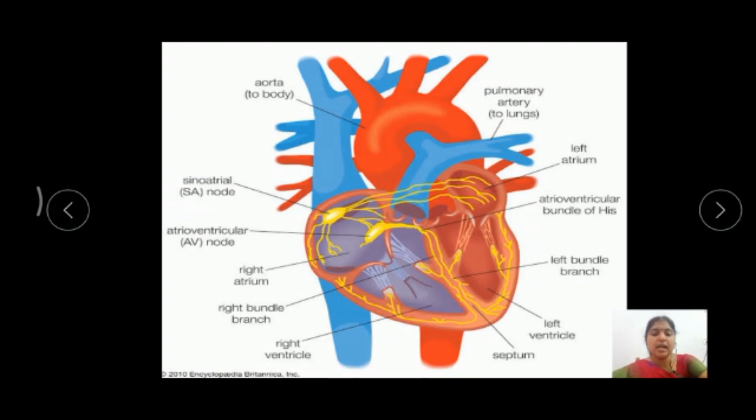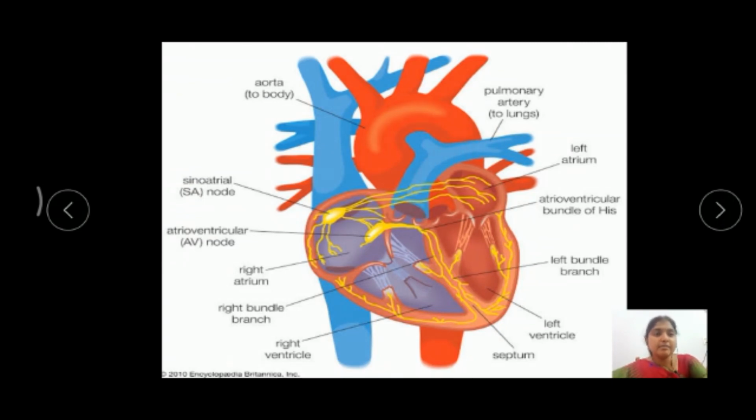Both of these arches, the pulmonary arch and the systemic arch, receive blood from the ventricles and pump it to the body parts and the lungs. The blue color structure is the pulmonary artery, also called the pulmonary arch.